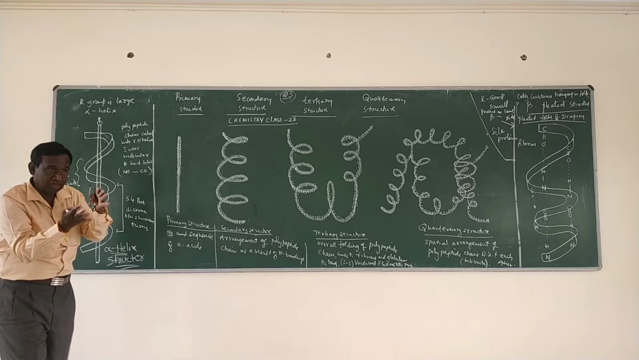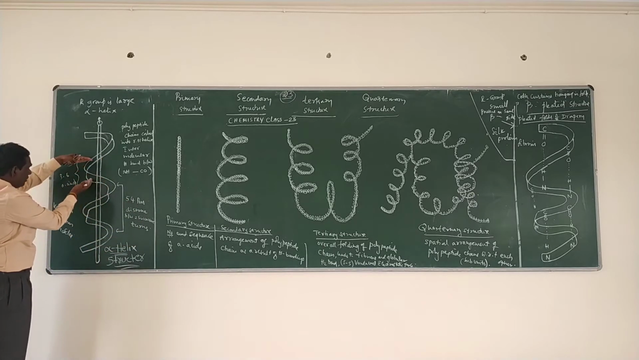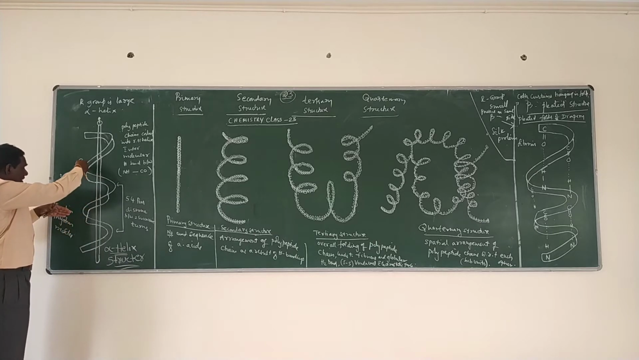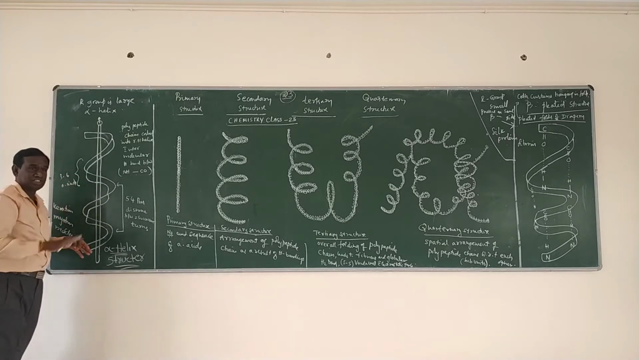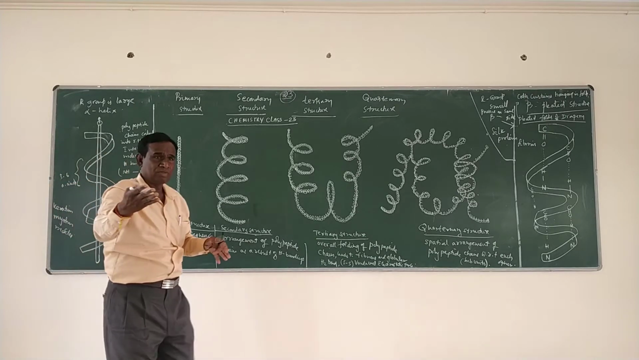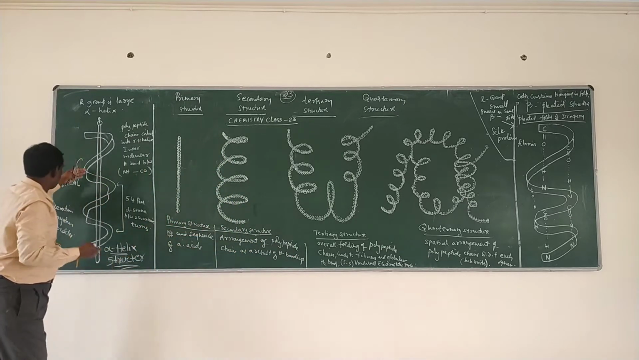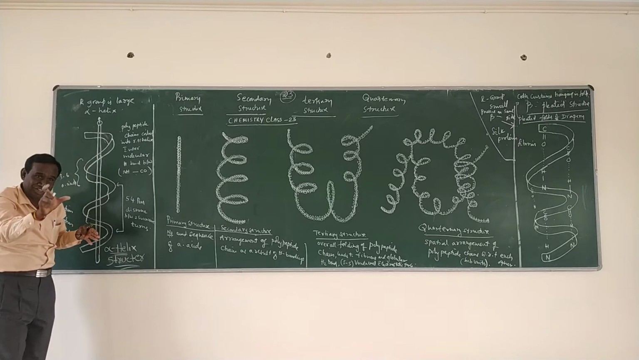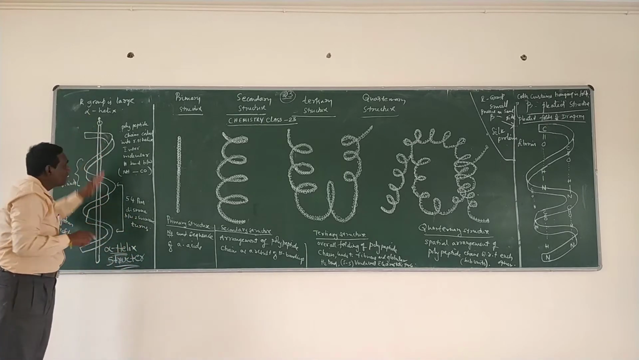And in one turn, how many amino acids are there? For example, this is one turn, this is the second turn. In one turn, you may observe about 3.6 amino acids. 3.6 means it may be 4 or it may be 3, like that. So about 3.6 amino acids are coiled in one turn. That is called the alpha helical structure.